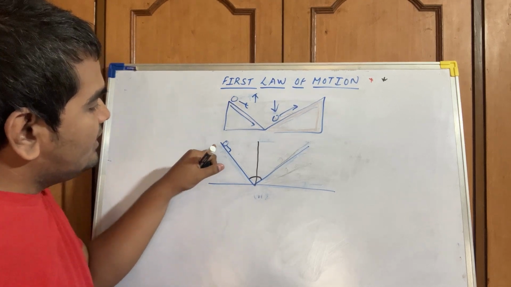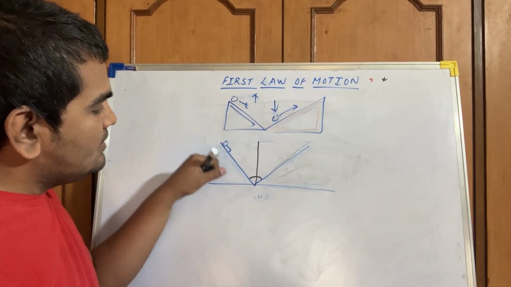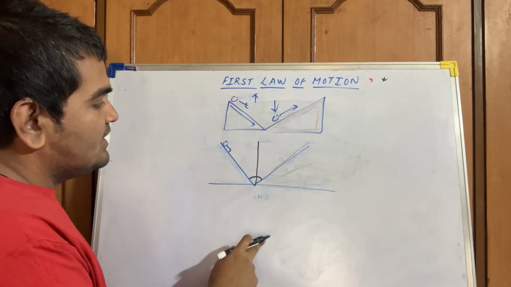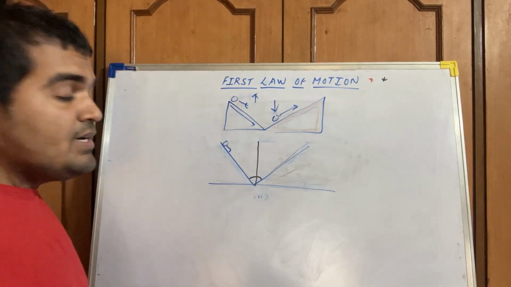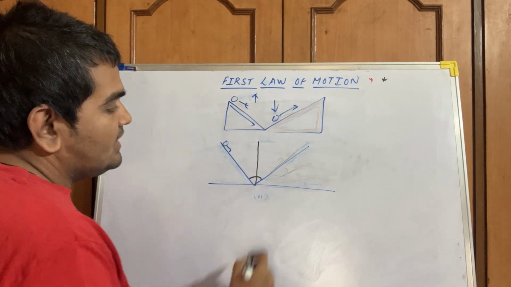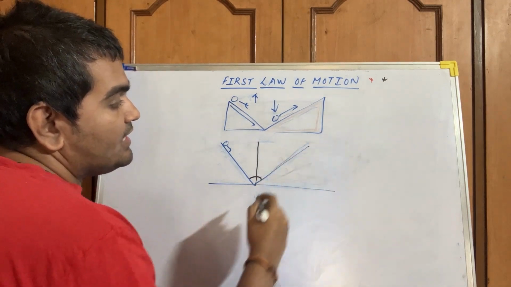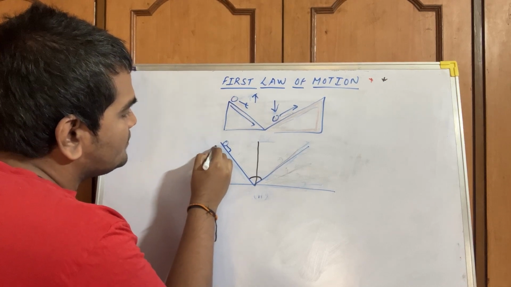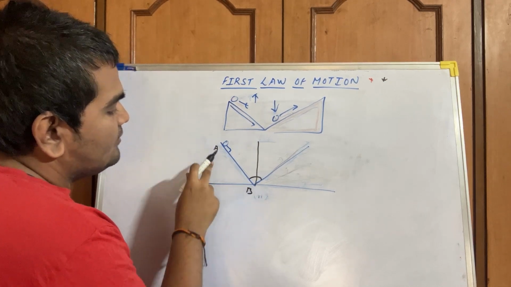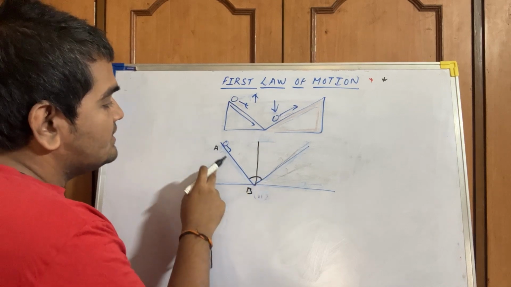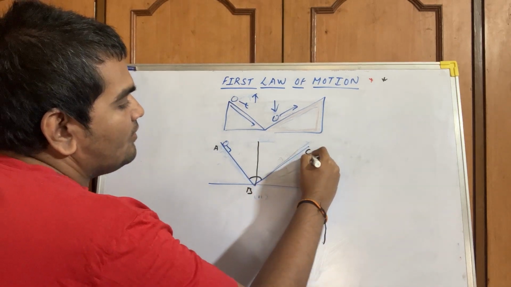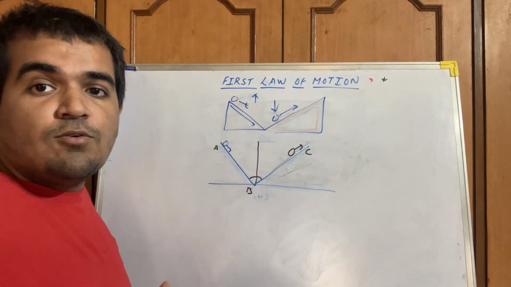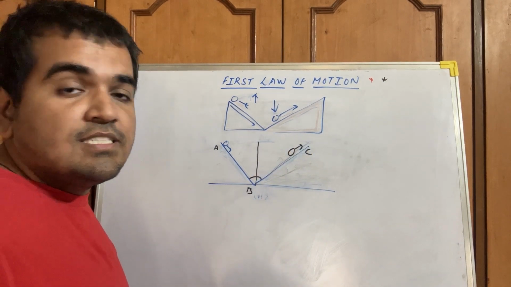Whenever an object is released from this side, that is left side, it will travel with a velocity and it will cover the distance that it has traveled from, suppose, A, B. It will travel the distance equal to AB on the opposite side. But this can only happen when inclinations are same.